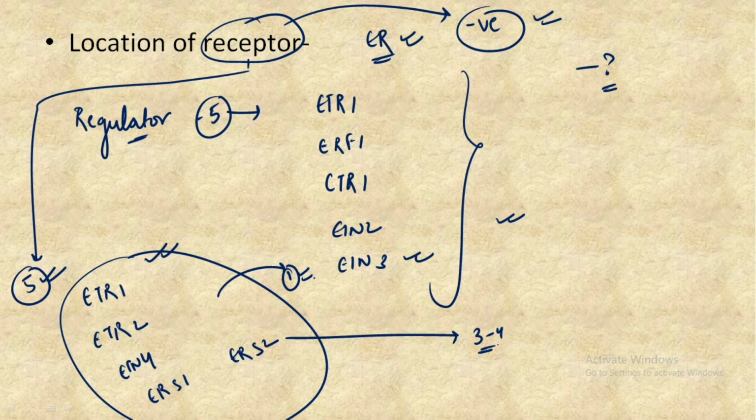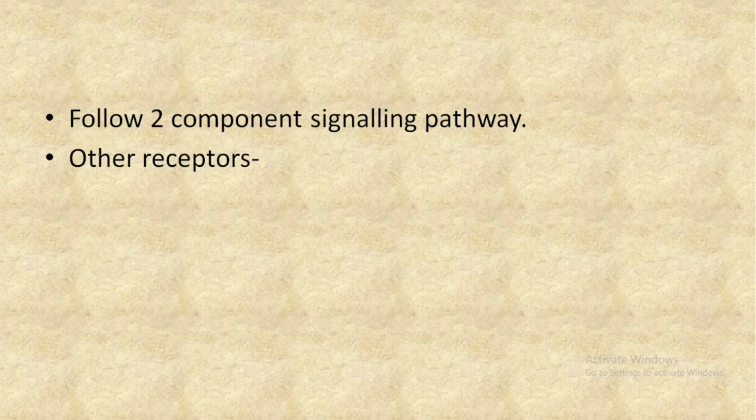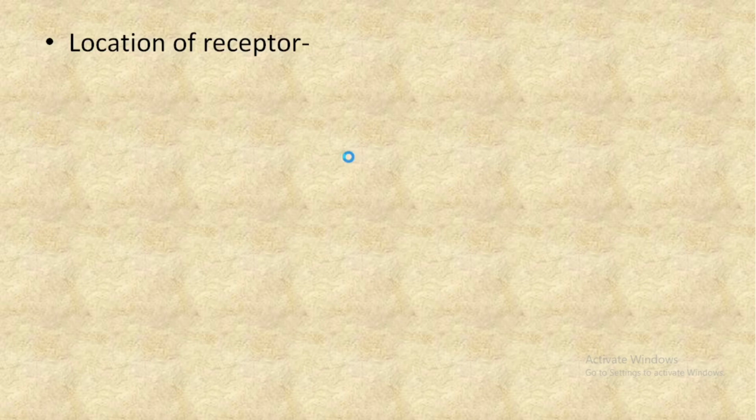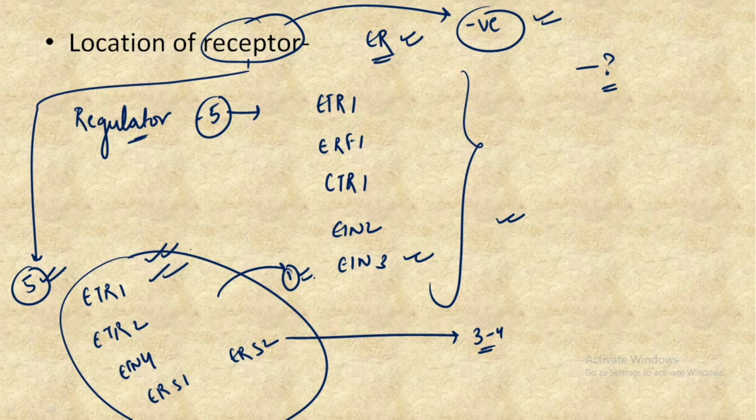So make sure you remember that there is more than one receptor, and a total of 5 receptors have been discovered so far. The next important point is that we have already discussed in the previous videos that it follows a two-component signaling pathway, and the other receptors that we have just discussed are the 5 important receptors which are discovered in Arabidopsis, and we have discussed the names as the following.